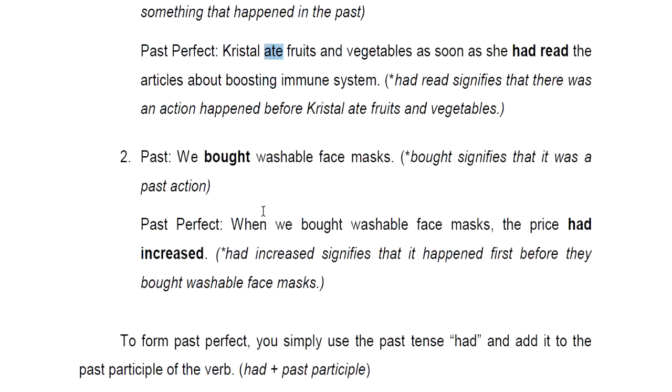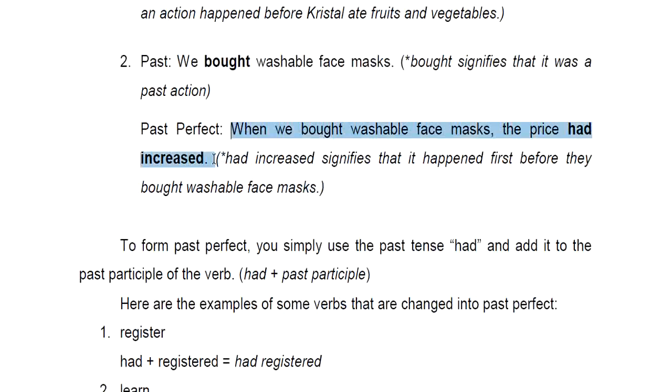Okay? So another example, we have here this one. When we bought washable face mask, so that is the first part, the price had increased. So that is the second part. When you combine those first part and second part, we have now one sentence. Let us try to find out which comes first. Ano ba ang nauna? Bumili muna siya ng washable face mask o tumaas yung presyo?